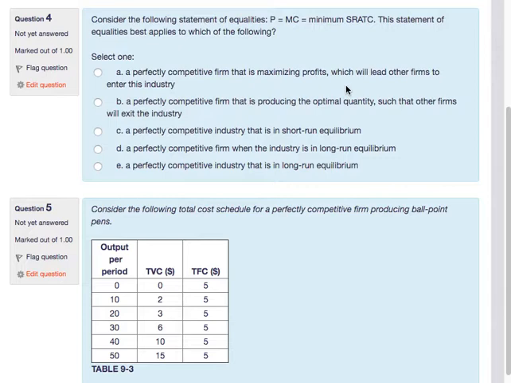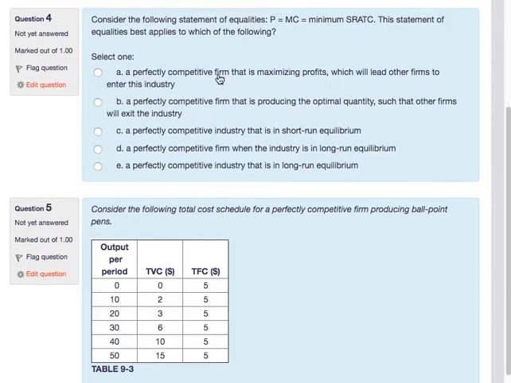So it's a situation where firms are maximizing profits, but they're not making any economic profits. They're not making economic losses, so they don't want to leave the market, but they're not making profits, so other people don't want to enter. So this is the situation that we're trying to portray. Let's see which one of these answers applies.